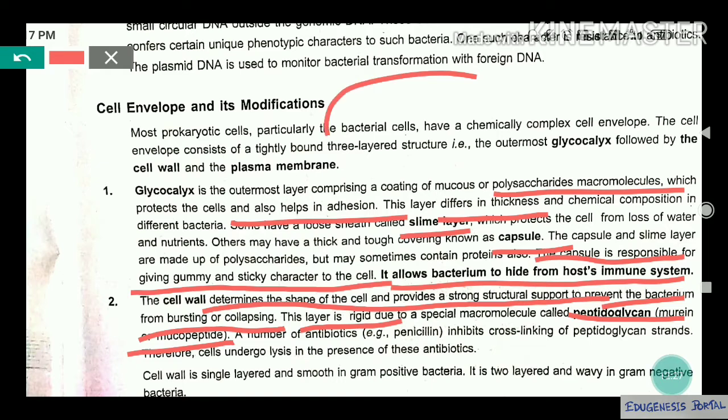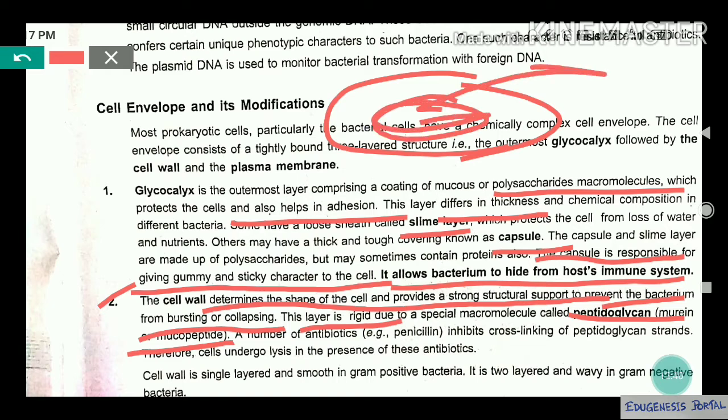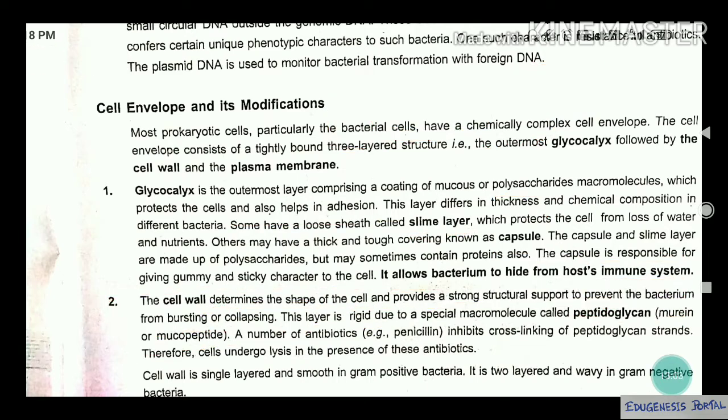So you see, the antibiotic penicillin, I think you have heard about this name. How does penicillin kill bacteria? It will destroy the cell wall of a bacterium. Then all the things present inside the cell will go outside, and the bacteria will eventually die. Their cell wall is made up of peptidoglycan, so penicillin will destroy the peptidoglycan components, murein and mucopeptide. So the protection that the cell wall is providing will get lost, and ultimately the bacteria will die. So what is the function of the cell wall and what is it made up of? We have already discussed. Next is the plasma membrane.